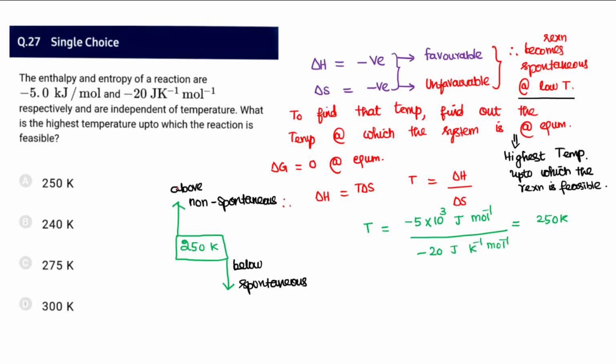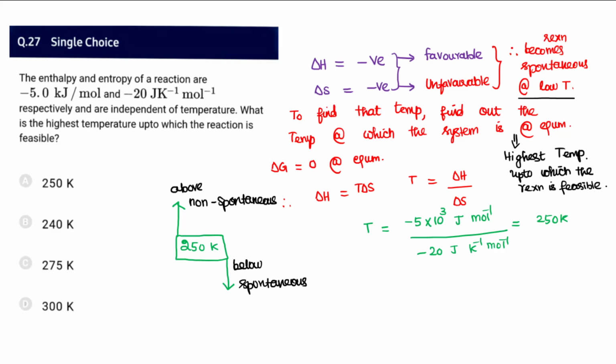Coming to 27, enthalpy and entropy values are given. When enthalpy is negative, we know it is a favorable condition. Most spontaneous reactions are exothermic in nature, and entropy, randomness, has to increase for the favorable condition. But here the randomness is decreasing, so it is unfavorable. So delta G can become spontaneous only at low temperature.